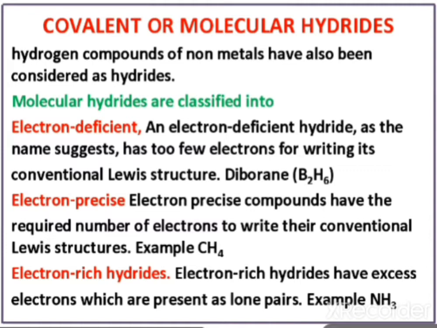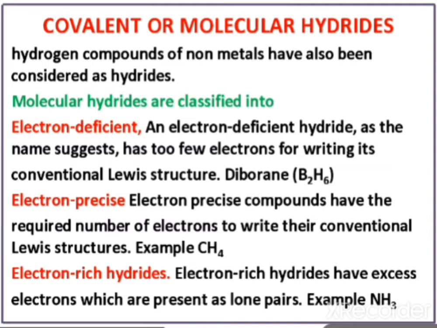These are the hydrides in which the electrons are deficient. Deficiency means the central atom will not have 8 electrons, meaning its octet is not completed. For example, B2H6, diborane.